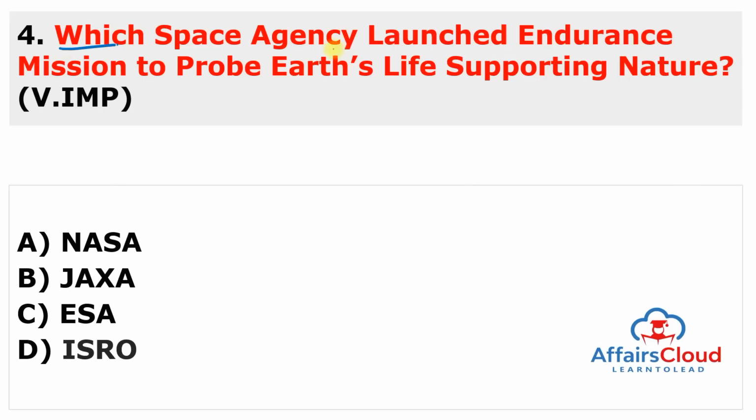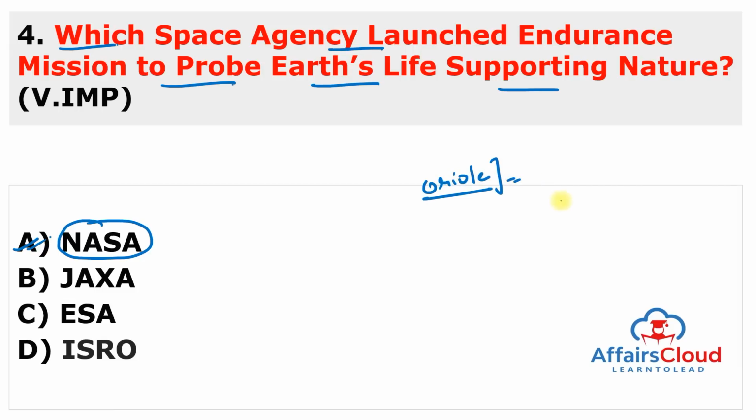Moving to next question. Which space agency launched Endurance mission to probe Earth's life supporting nature? So you have to just remember the question as same as in slide, and answer of this question is United States of America Space Agency, NASA. So NASA launched its Endurance mission through its 3-stage Oriole, remember if you can, Oriole sounding rocket to an altitude of 475 miles into the atmosphere.